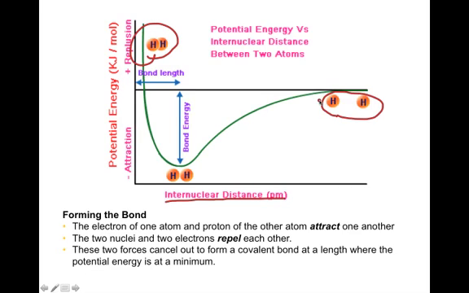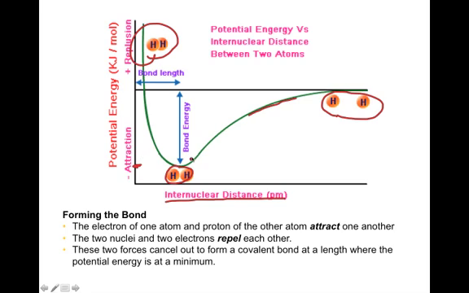As these atoms get closer together, potential energy, which this line represents, becomes lower and lower and lower. At some point, we reach an optimal bond length, which is the distance between these two atoms, and at that point we've got our potential energy at a minimum.